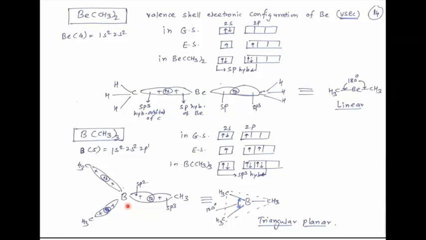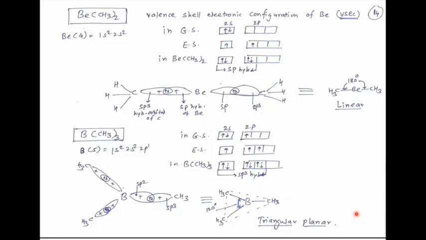In this way, 3 bonds are formed between boron and the carbon of the methyl groups, and hence trimethyl boron has a triangular planar shape. So when there is sp2 hybridization, the shape of the organometallic compound is triangular planar. Here the bond angle is 120 degrees.